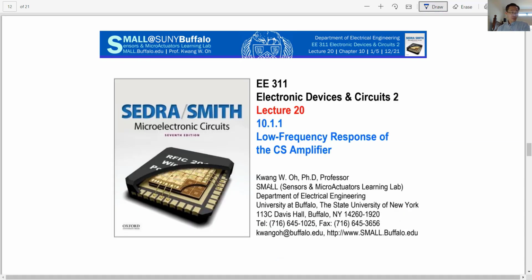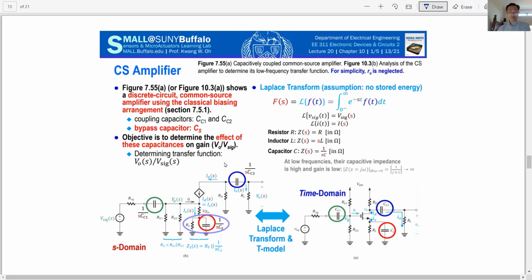All right, now let's move to subchapter 10.11, low frequency response of the CS amplifier. So common source, okay, common source circuit. This is the common source circuit in the time domain.